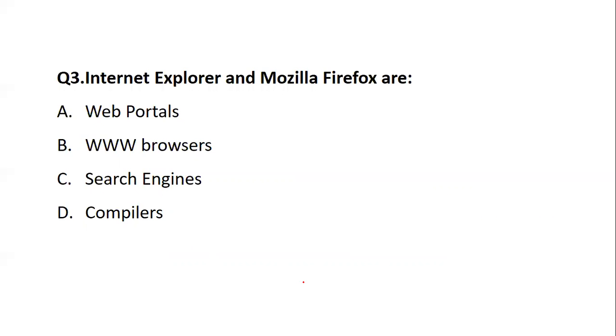Are they web portals? Are they browsers? Are they search engines? Or are they compilers? The examples given are basically what? You can take 1 minute, think, and put your right answer, and then we will go ahead.